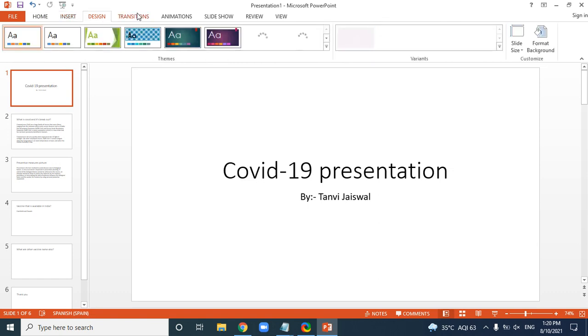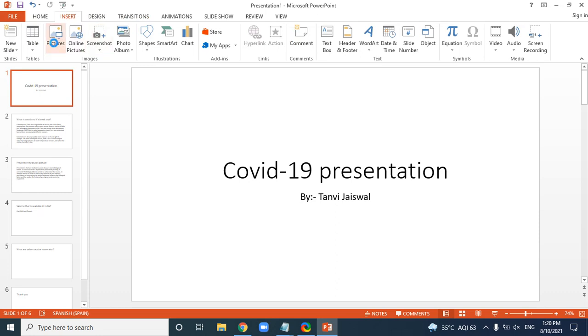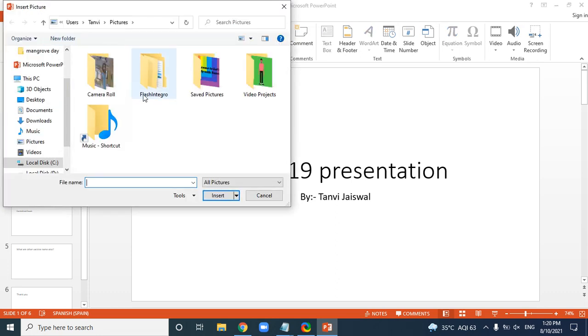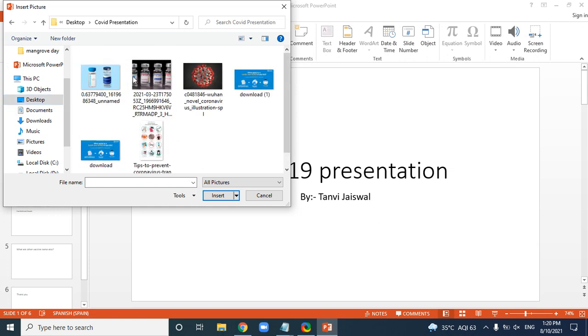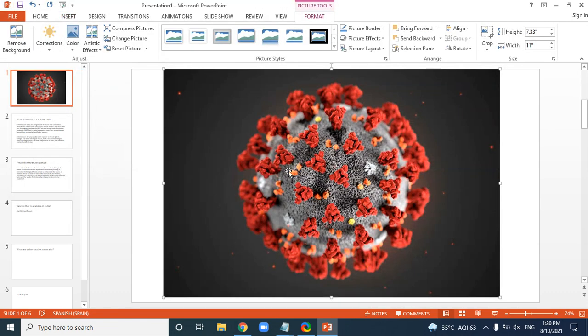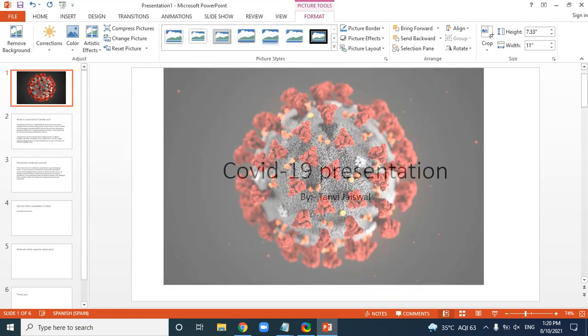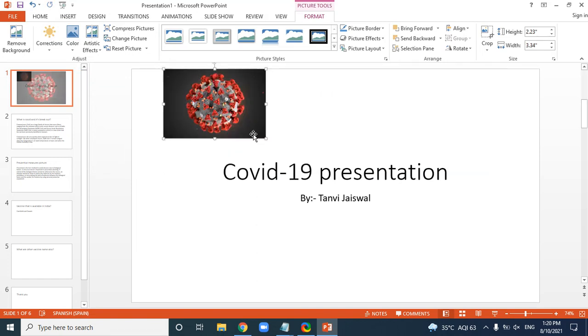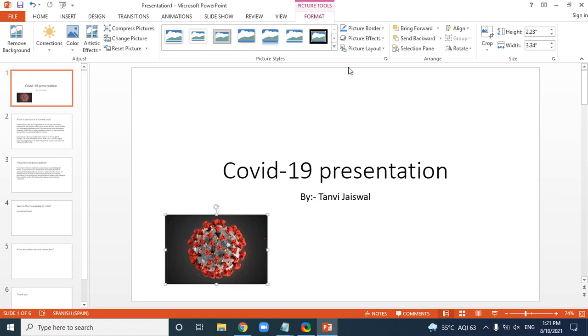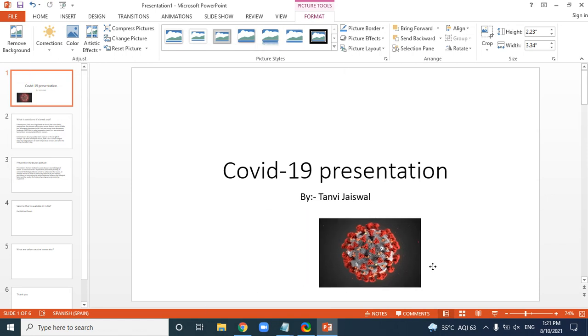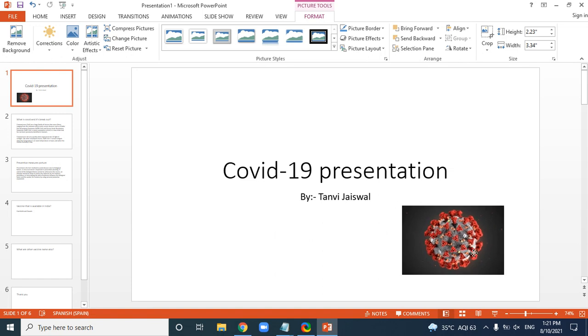So I'm going to insert and go to pictures, and in pictures I'm going to go to my this folder I have made, and I have taken this one photo of COVID-19, and I am going to make it smaller. It is looking nice, isn't it? Only one photo will go over here because more photos if you put it will not look nice.